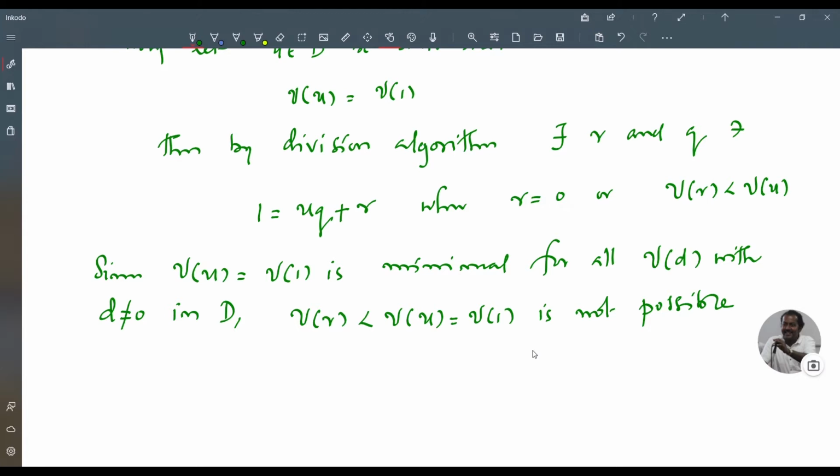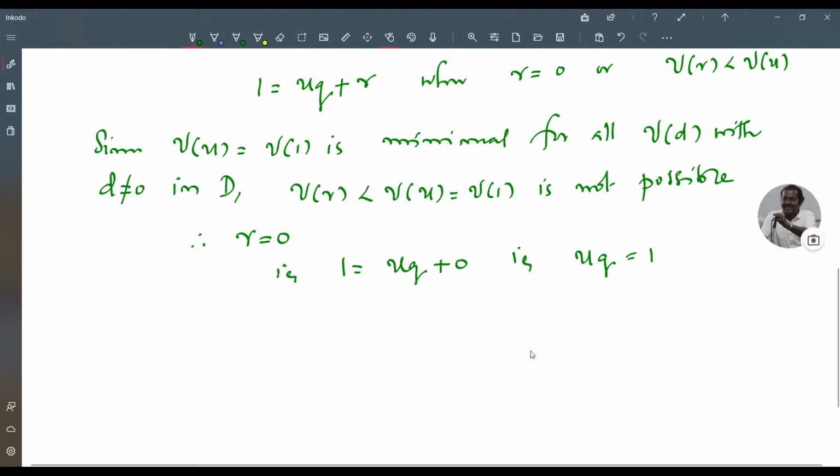Therefore, R must be equal to 0. That is, 1 is equal to UQ plus 0. That is, UQ equals 1. So this implies U is a unit.